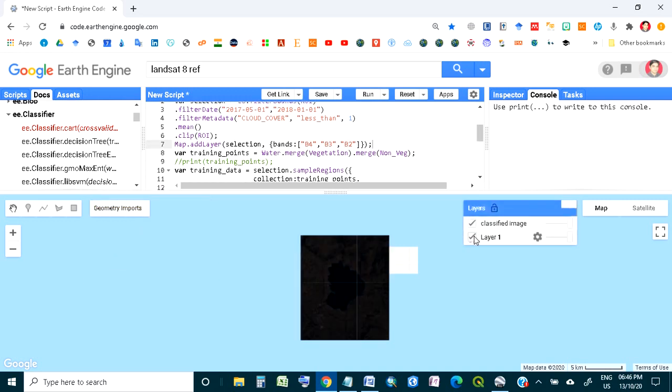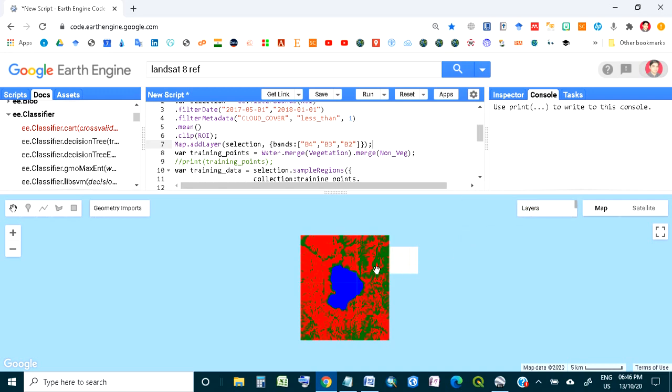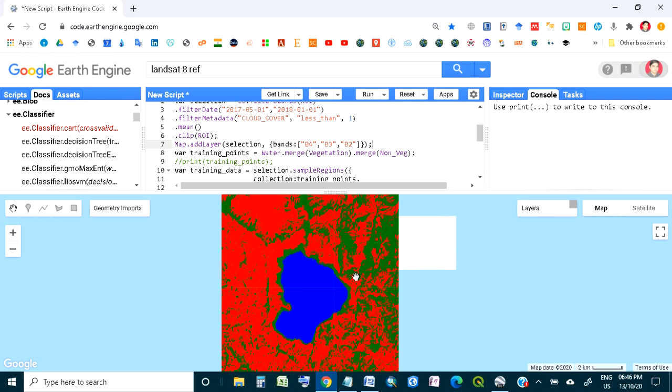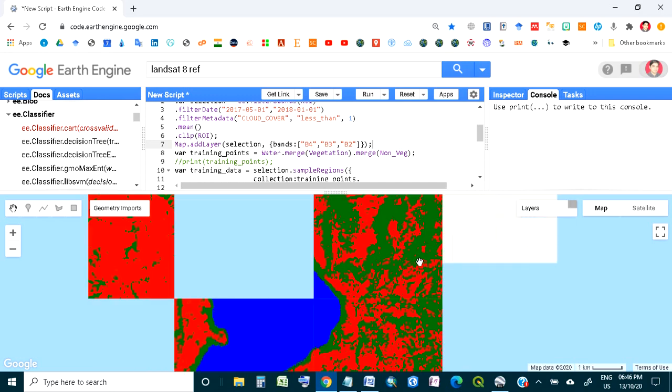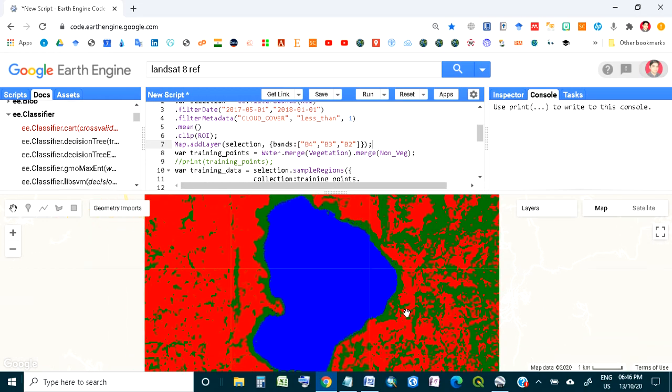I don't need this layer here. Now you will see that this water information has been changed to vegetation, because I informed the classifier that this is vegetation.